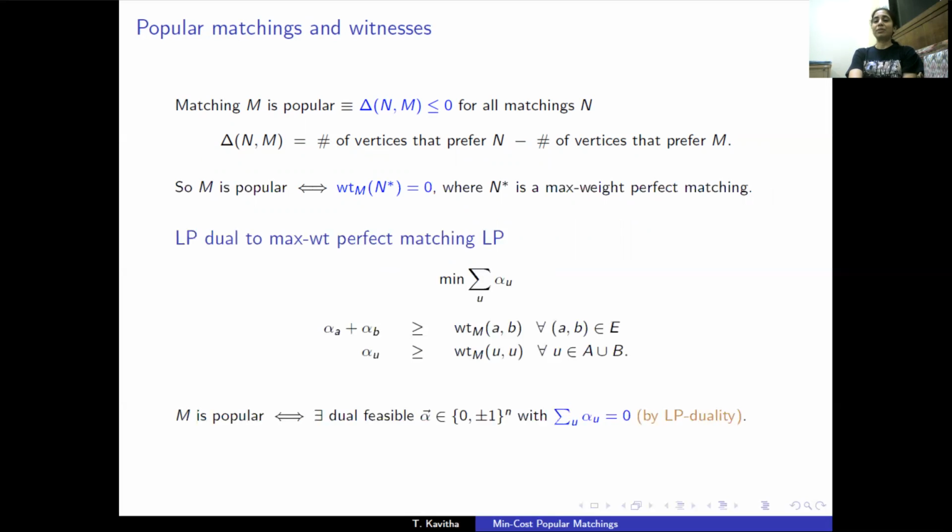Let's look at the LP that's dual to the max weight perfect matching LP. This is a simple LP. The dual variables are alpha u's, and the constraints basically say every edge should be covered and every self loop should be covered. A matching M is popular if and only if there exists a dual feasible solution such that the sum of alpha values is 0. This follows from LP duality. Moreover, the total unimodularity of the system implies alpha is integral.